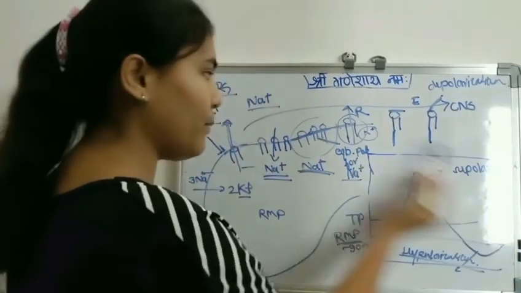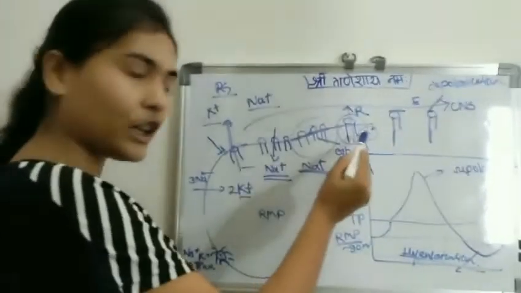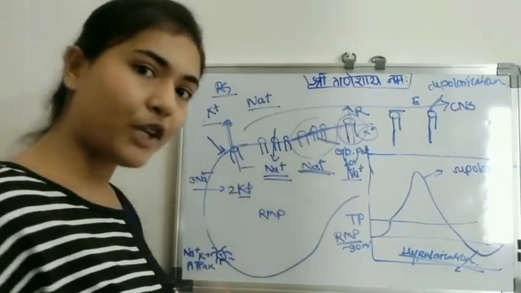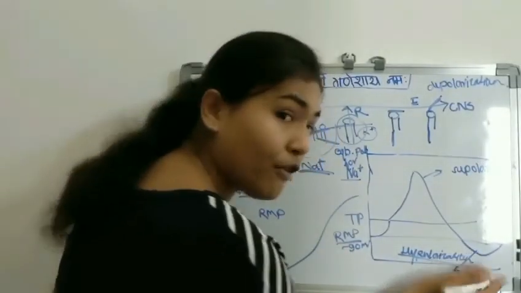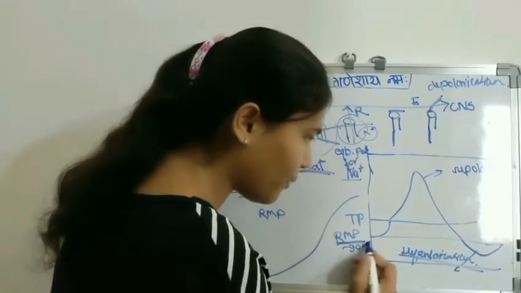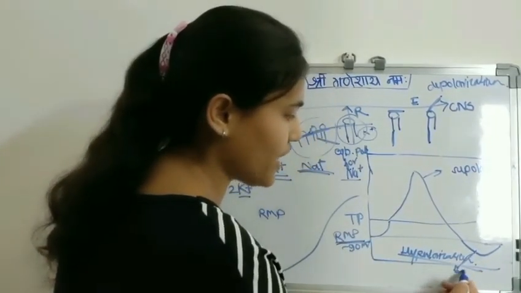After repolarization, the voltage sensitive potassium channel closes, but as the potassium channel takes much time to close, the membrane potential becomes far more negative than the resting membrane potential. So this is called hyperpolarization.